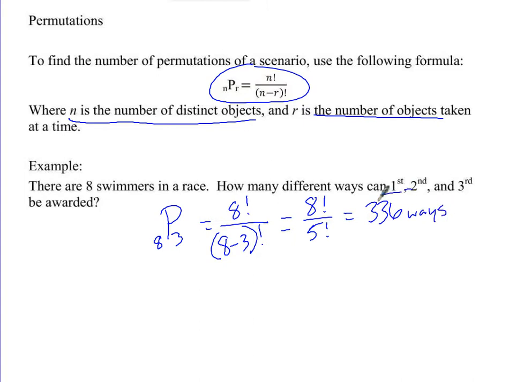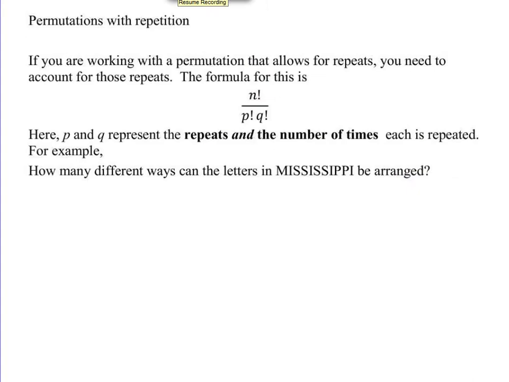So with 8 swimmers in a race, or 8 runners in a track race, or 8 of anything, if I am going to select 3 things and put one in first place, one in second place, and one in third place, there's 336 ways for that situation to happen, for just first, second, and third place. So that was how to do a standard permutation.